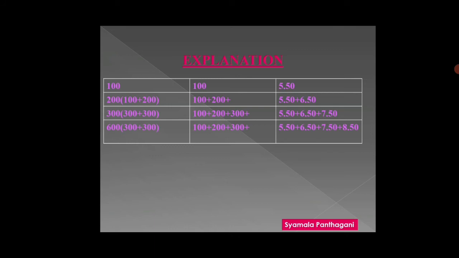We calculate the first 100 units with 5.5 rupees, the next 200 units with 6.5 rupees, and the next 300 units with 7.5 rupees. Now come to more than 600. More than 600 means we calculate the first 100 units with 5.5 rupees, next 200 units with 6.5 rupees, next 300 units with 7.5 rupees, and the remaining units are calculated at 8.5 rupees.